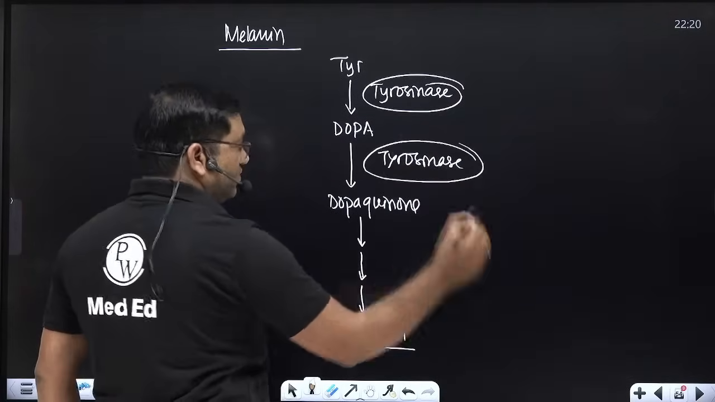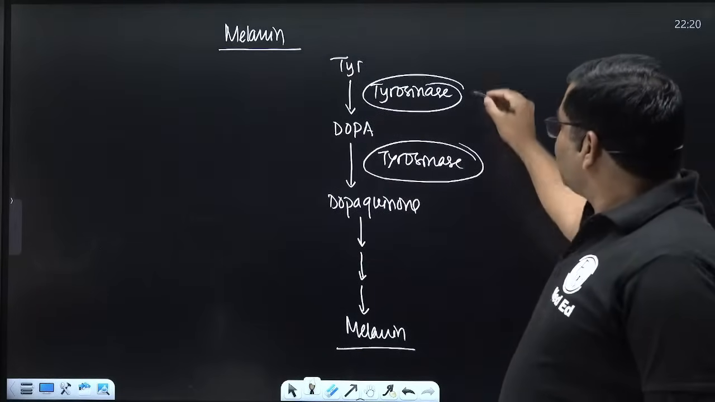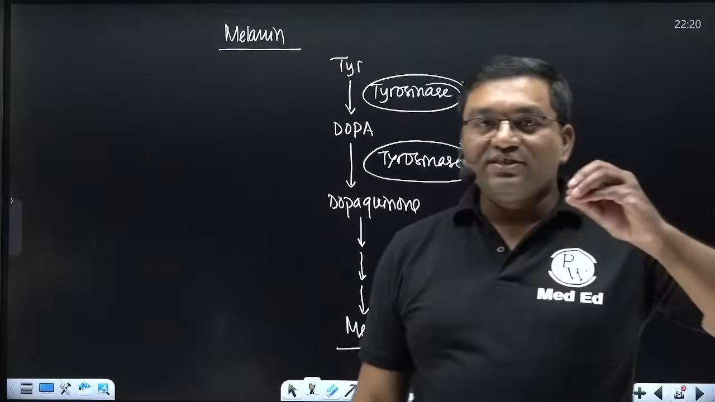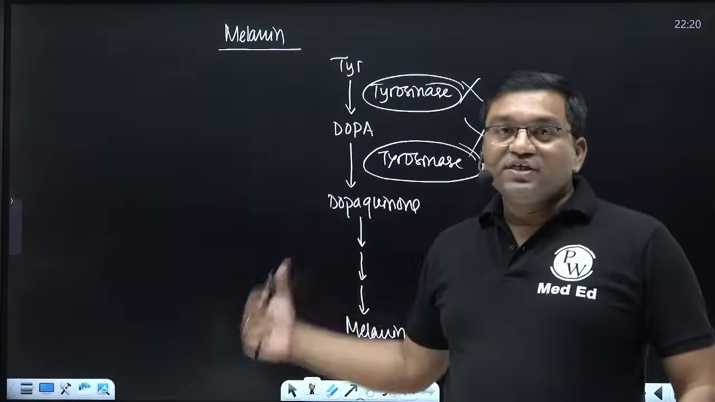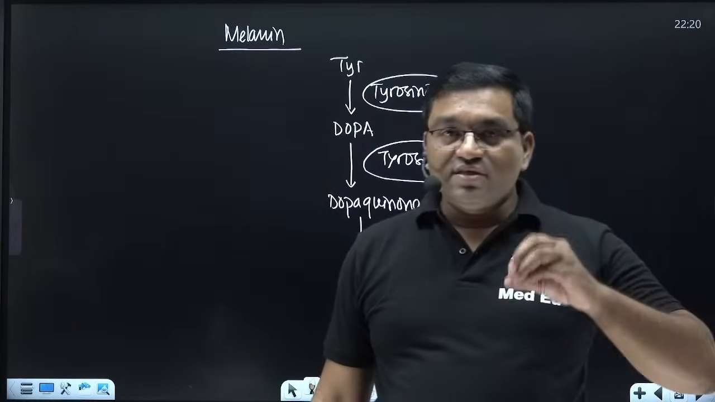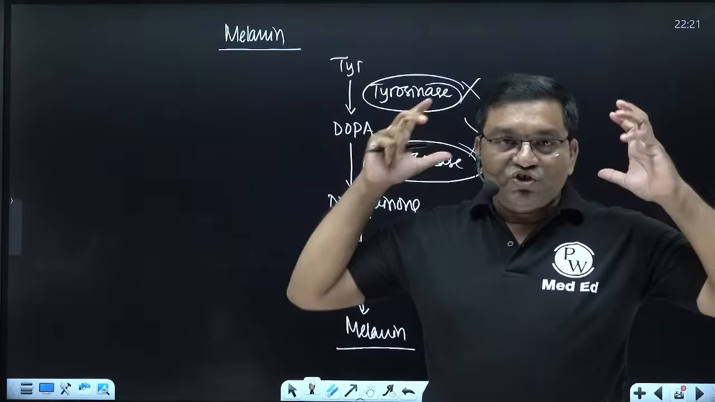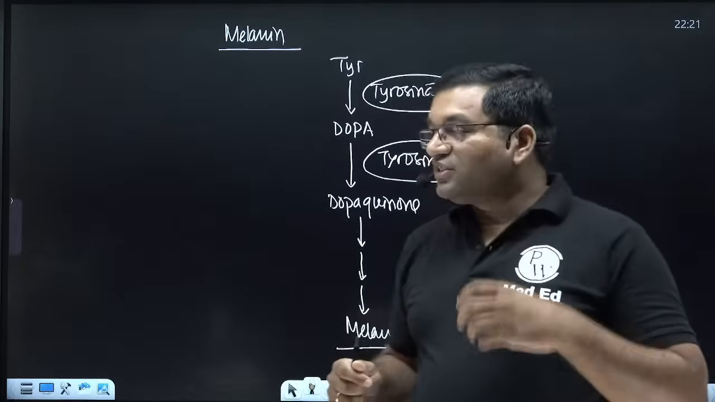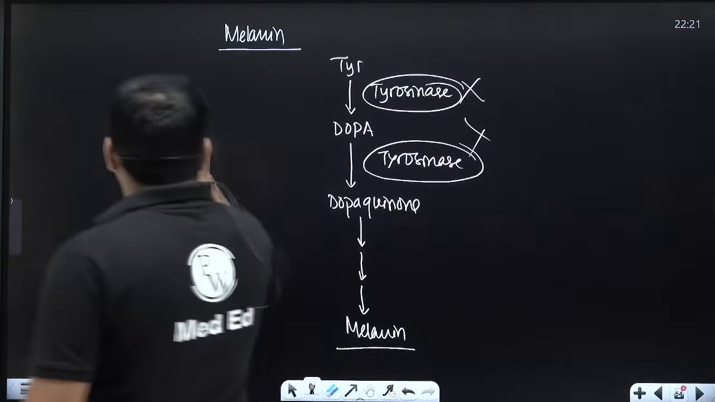Albinism is the disorder in which tyrosinase is defective and melanin synthesis decreases. There is generalized hypopigmentation in tyrosinase defect, with decreased pigmentation of hair, eyes and skin all over the body. That is known as albinism.